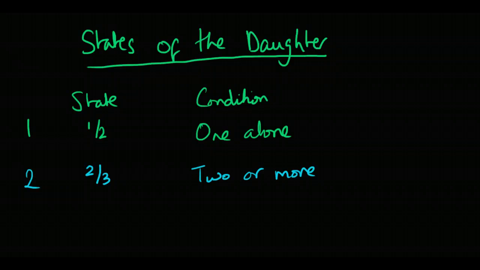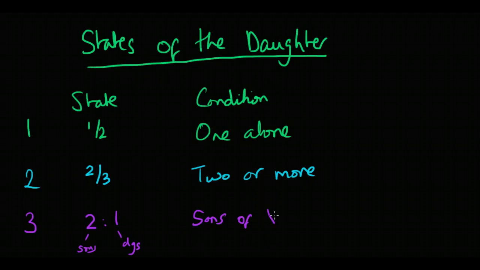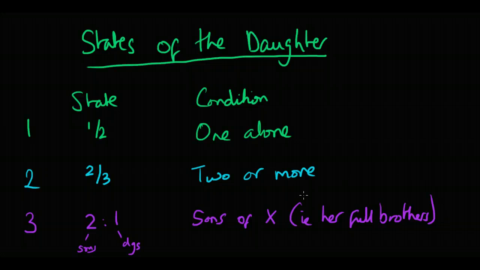And the final state is when there's a 2-to-1 ratio. The daughter's getting 1 and the son's getting 2, and this is when she comes with the sons of X, i.e. her full brothers. So let's just go through each of these in turn.